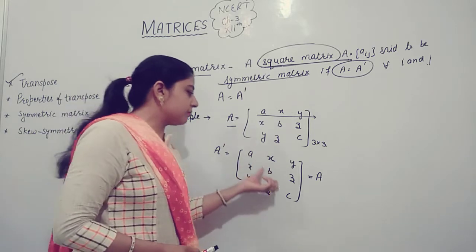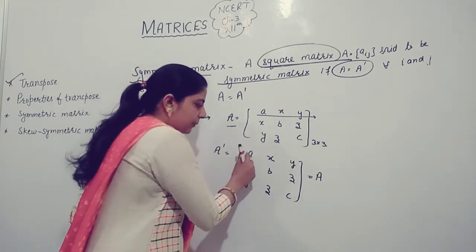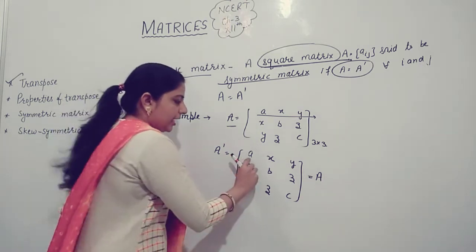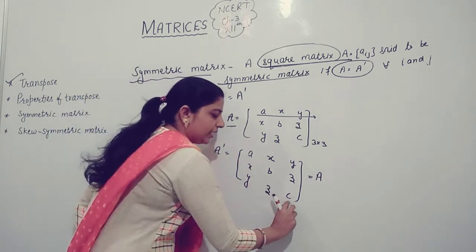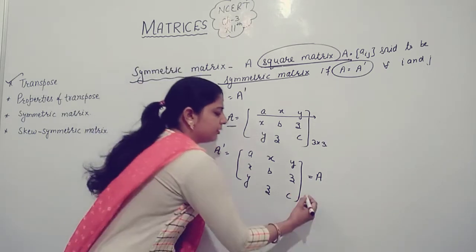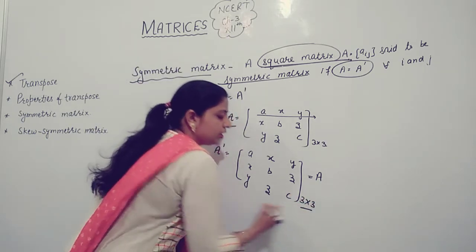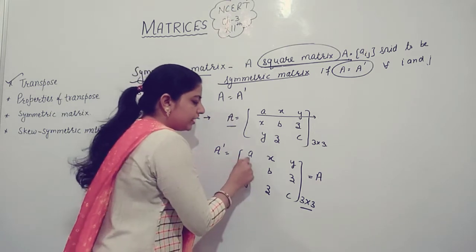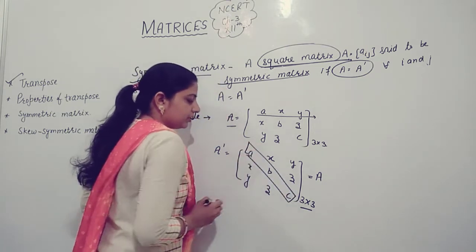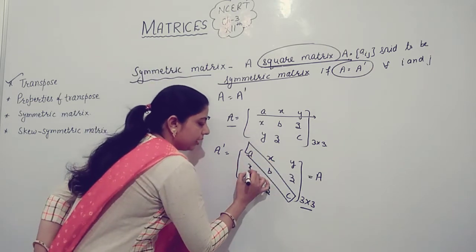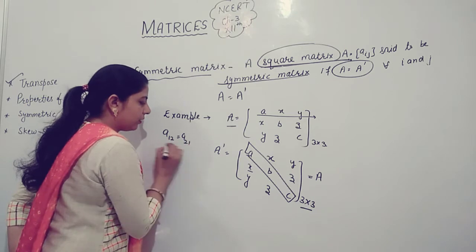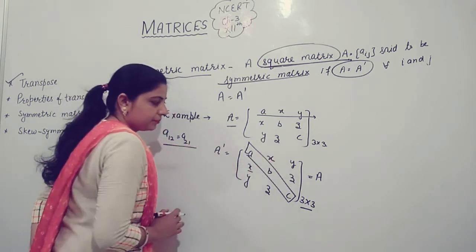In this type of matrix, first of all you write down the diagonal elements, that is A11, A22 and A33. The order of the matrix will be 3 cross 3. In a 3 cross 3 matrix, first of all we write down the diagonal elements of the matrix. Then write down the A12 element is equal to the A21 element.